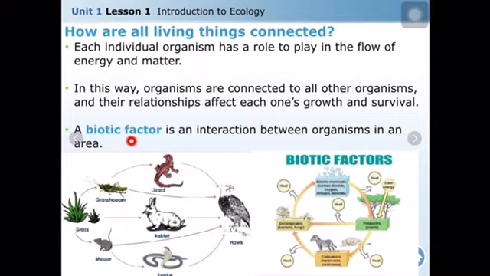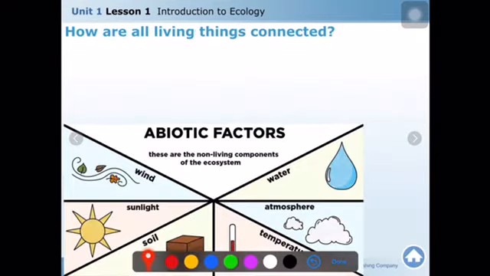A biotic factor is an interaction between organisms in an area. As I explained, each and every organism has some function, and each and every one has some role. The living thing affects other living things. You see, biotic means that living things as a factor affect the other living things, other species. This is called a biotic factor, the effect of living things.